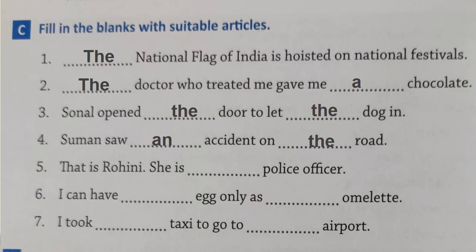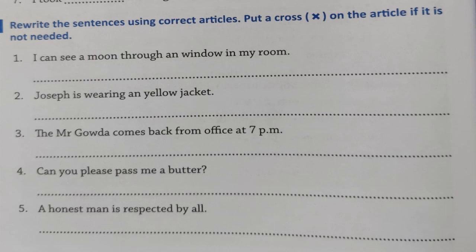Number 5, that is Rohini. She is a police officer. Number 6, I can have an egg only as an omelette. Number 7, I took a taxi to go to the airport. Exercise D, on the same page, rewrite the sentences using correct articles. Put a cross on the articles if it is not needed.